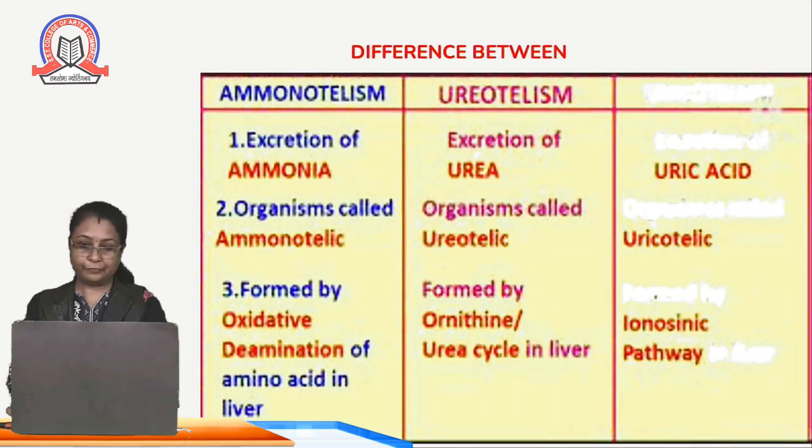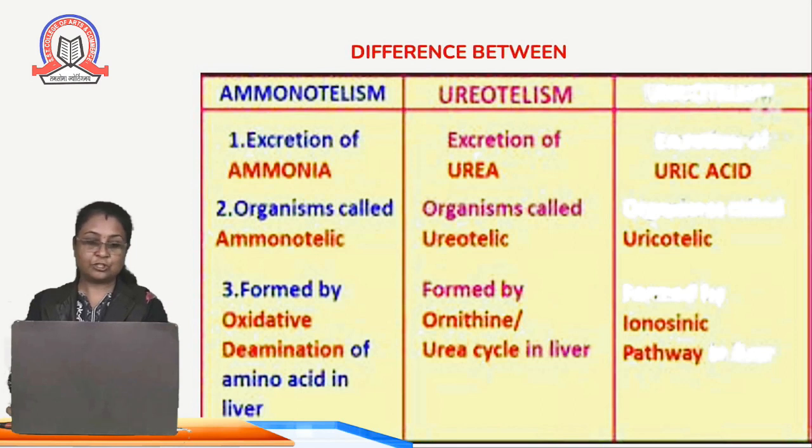So if we compare all three types of excretion in short, here is the screen. The first type is ammonotelism. As the name suggests, ammono means ammonia. Here excretion is done with the help of ammonia, which is very toxic, and it should not be retained inside the body.